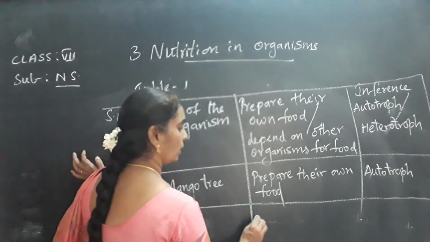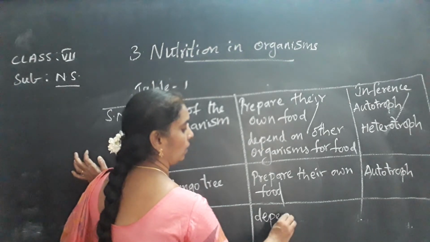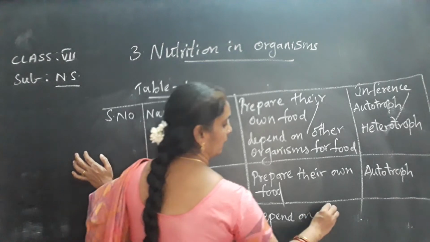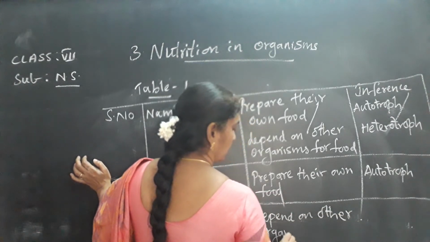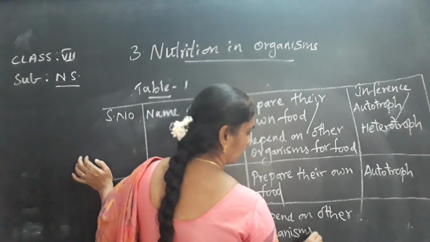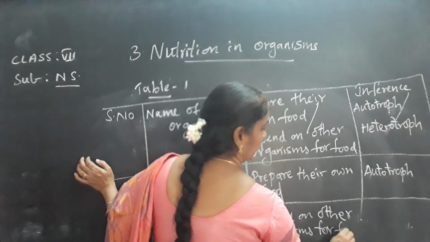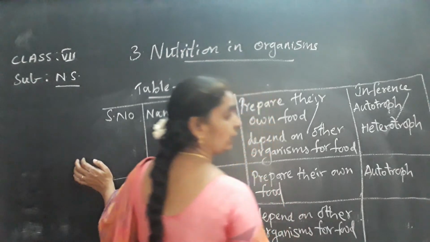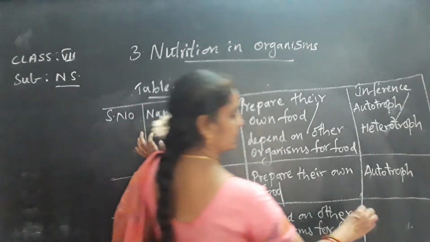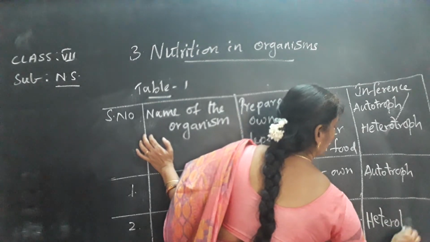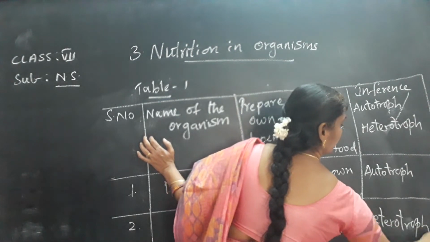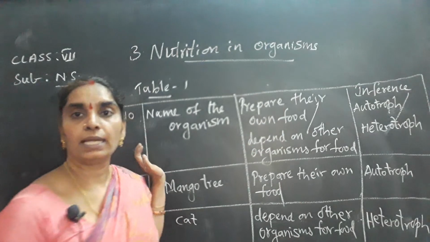So it depends on other organisms for food. It is a heterotroph. In the similar pattern, you have to think and write. Is it clear, children?